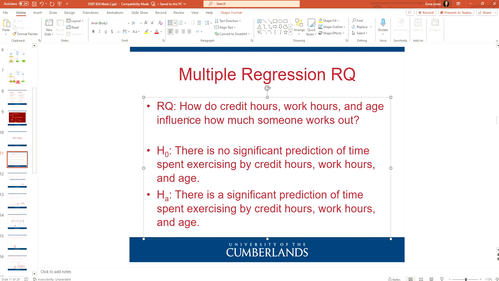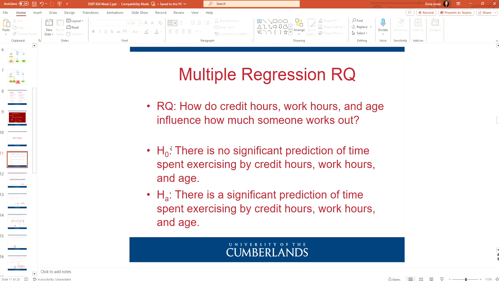If you see influence, think predict, and when you actually write up the hypothesis, do not leave in influence. Change it to prediction. So there's my little tip for the quiz or for even your own assignments. The big thing for multiple regression or even linear regression is that your hypotheses need to be in terms of prediction, even if the original research question says influence.